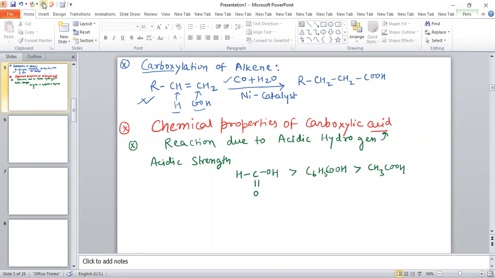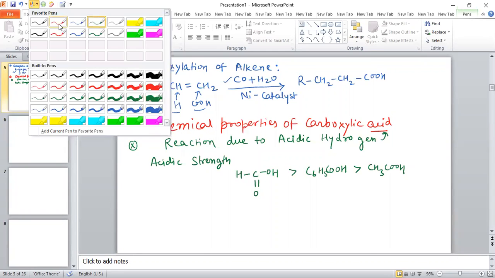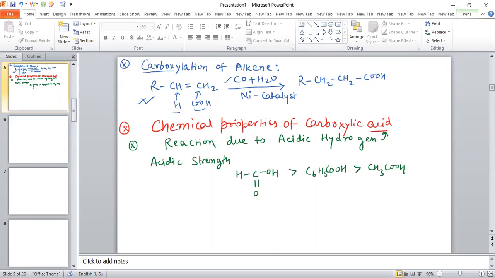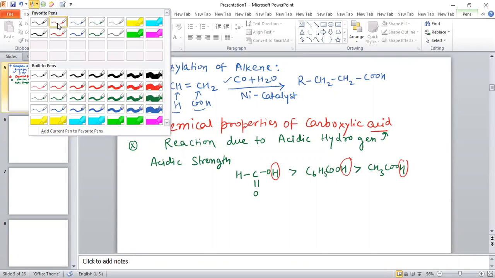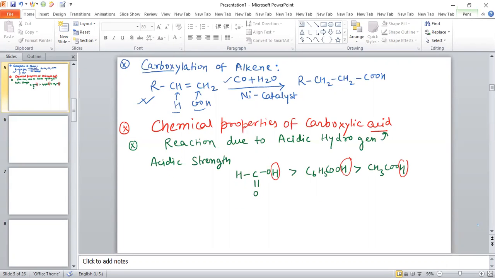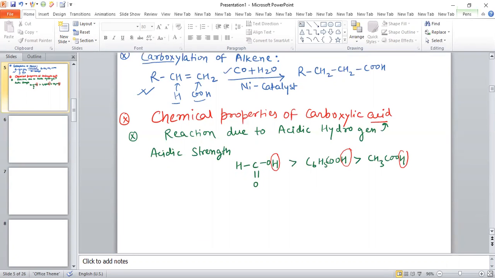So we are going to discuss the reactions related to this acidic hydrogen. We know that when metal reacts with acid, hydrogen gas is liberated.